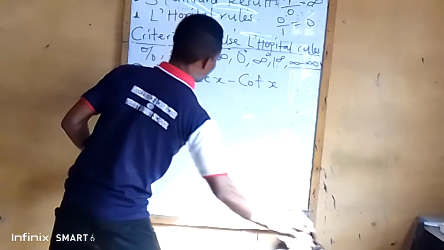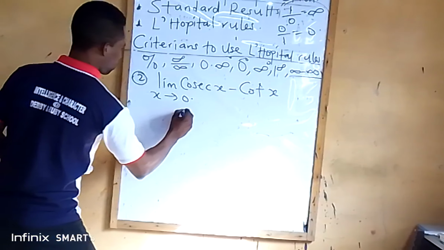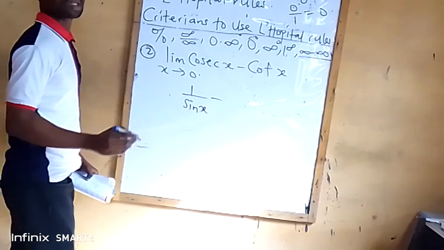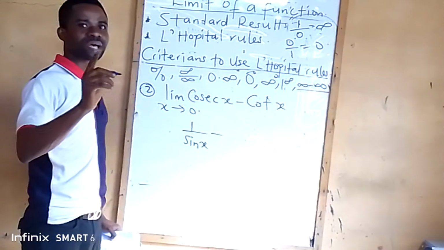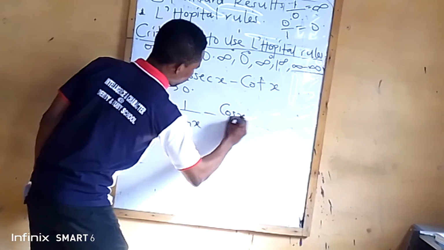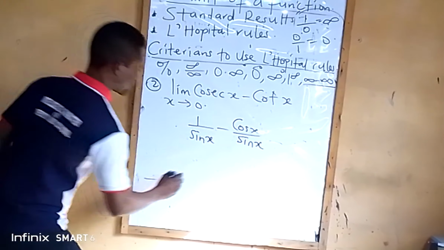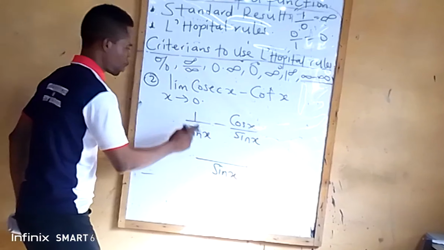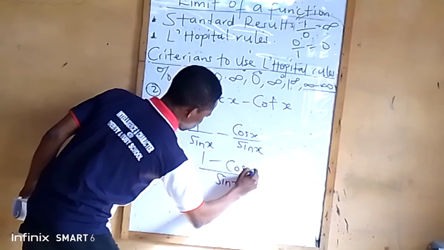So what is cosec? Cosec is the inverse of sine. That means 1 all over sine x minus cot x. Cot x is cos x all over sine x. What is the LCM? The LCM will be sine x. Sine x goes into sine x 1 time, 1 times 1 is 1, minus sine x goes into sine x 1 time, 1 times cos x is cos x. So I cannot leave it like this.